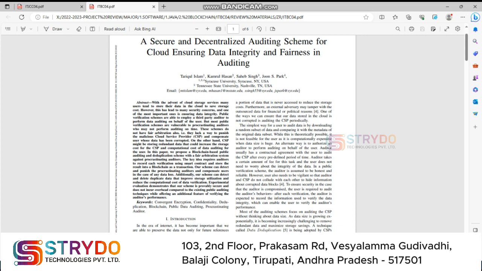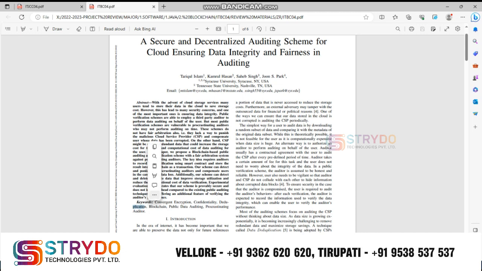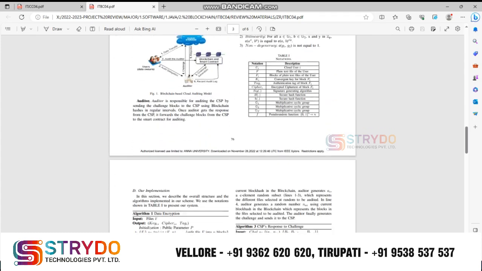We are going to perform the encryption process as well as confidentiality of information with deduplication of information, and security will also be provided through the blockchain process. So let's see the architecture diagram of this process.